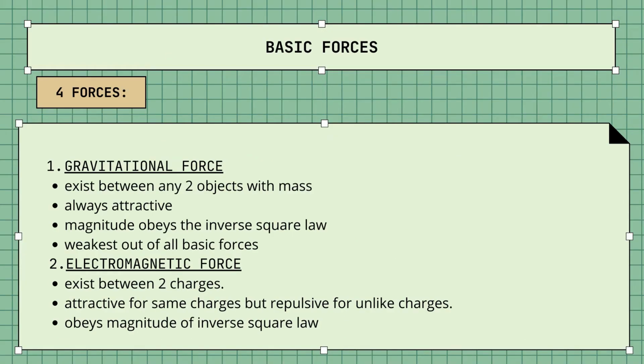So basically, there are four basic forces that scientists have determined, which is first, gravitational force. Gravitational force exists between any two objects with masses. This force binds stars together to form galaxy, and it is always attractive. A galaxy can experience this gravitational pull by another galaxy many light years away, and the magnitude of gravitational force obeys the inverse square law, and it is the weakest force out of all basic forces.